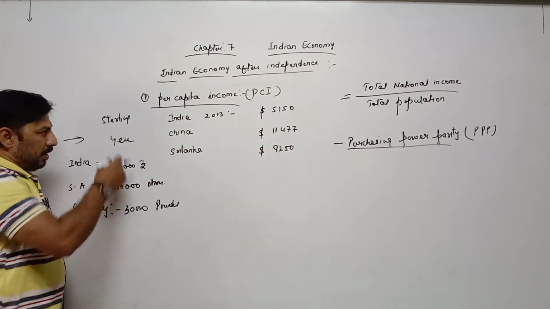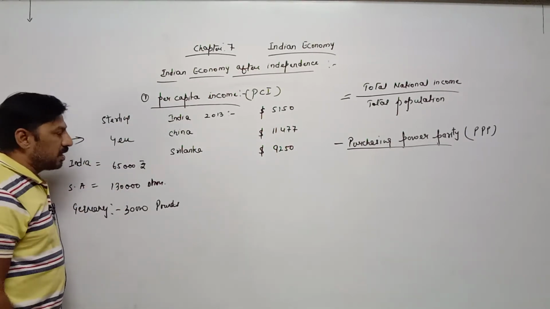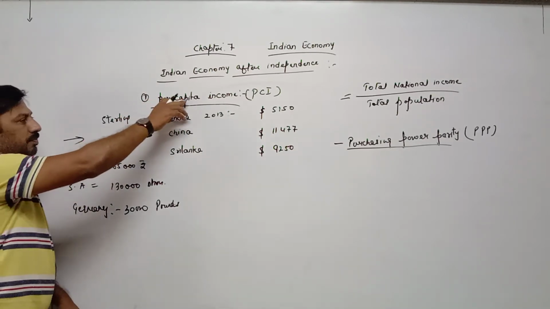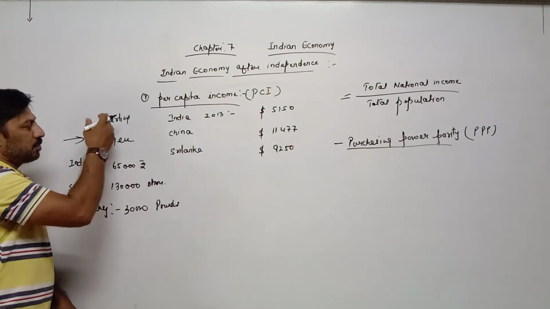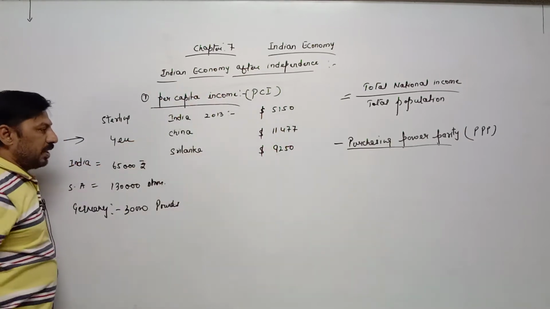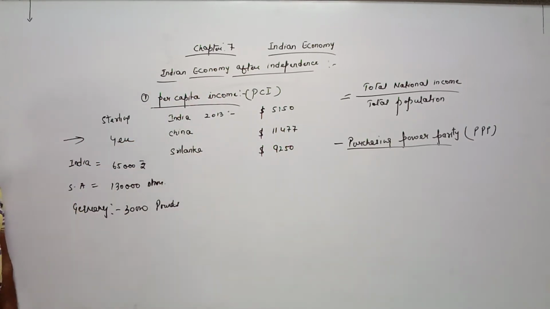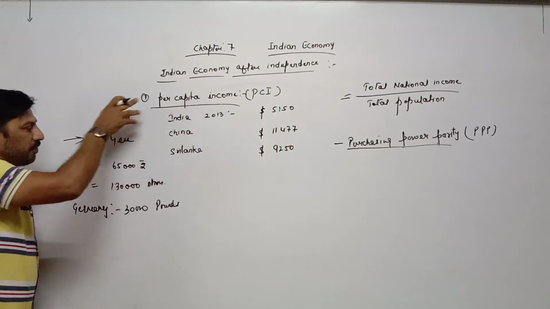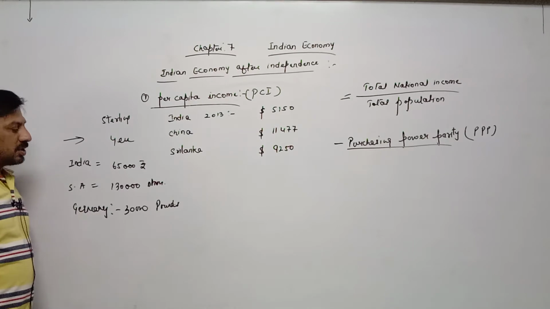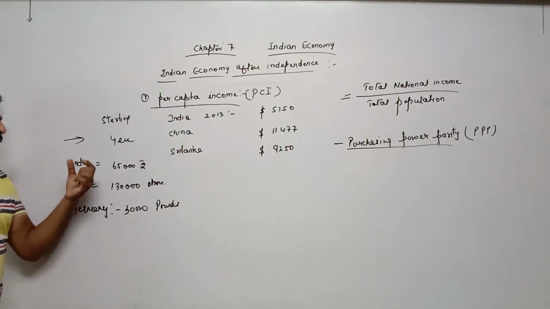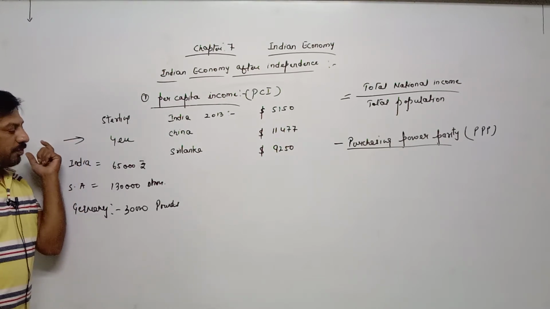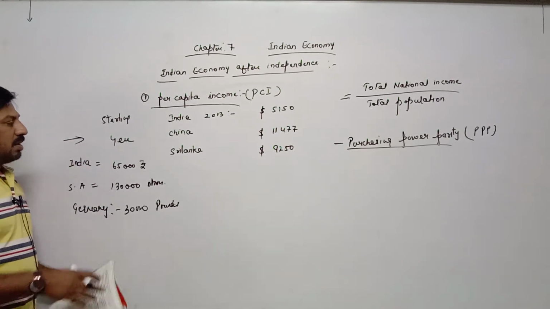Ruble. If every country shows their per capita income in their own currency, then how are we able to compare the per capita income of different countries? It is not possible to compare per capita income or national income or any other thing. It is not possible for any country to compare which country is developing fast, which country is developing slow.